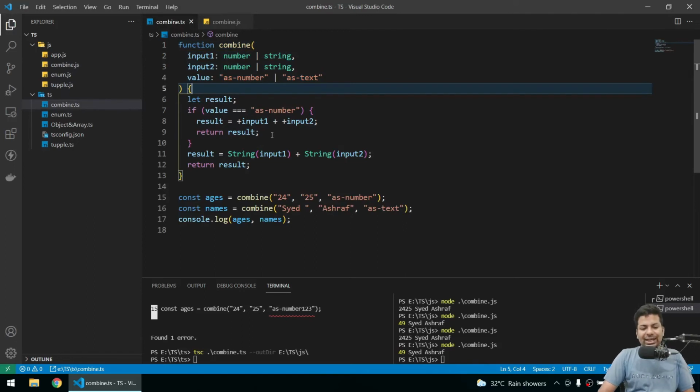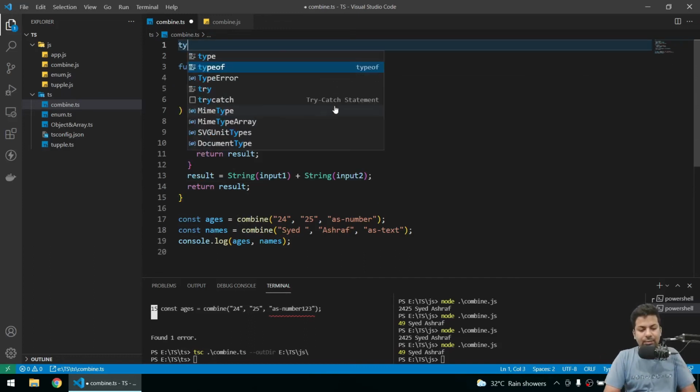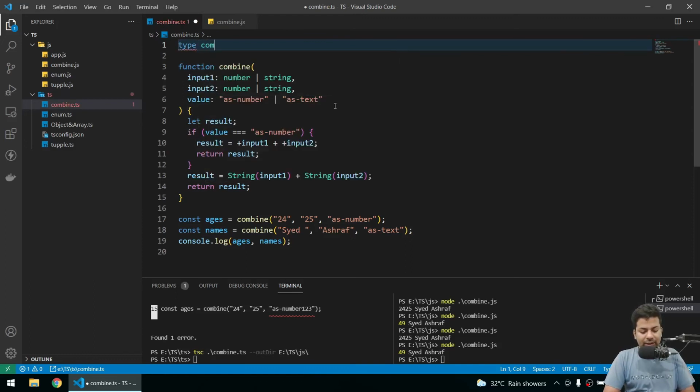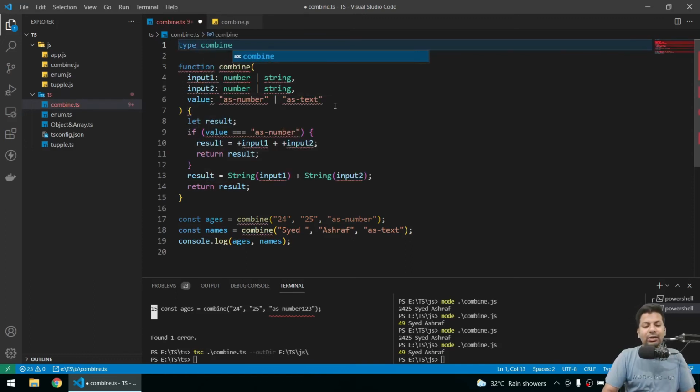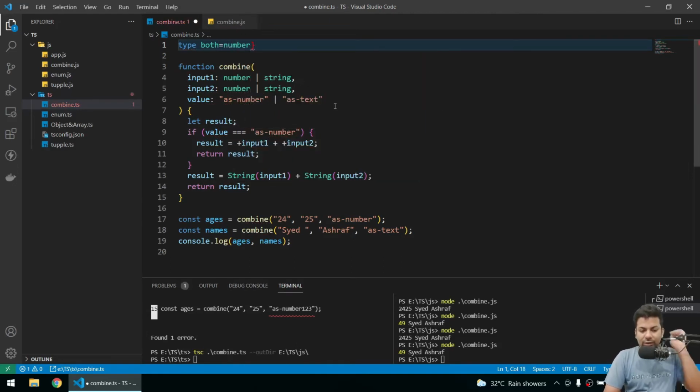Now we'll look at type aliases. You can see here we are declaring the same thing two times, I mean name and string. So we can save it in a variable. It's not a real variable, so we'll say type, and we'll call it combine. It can be any word; I'll just say both. You can say anything. It will be a number, or maybe a string.